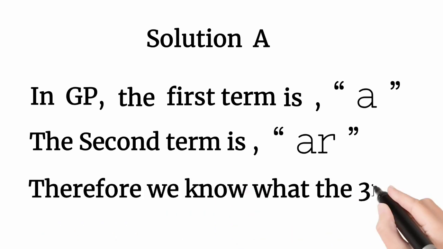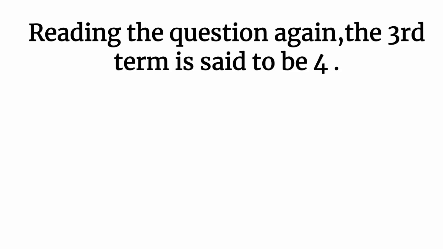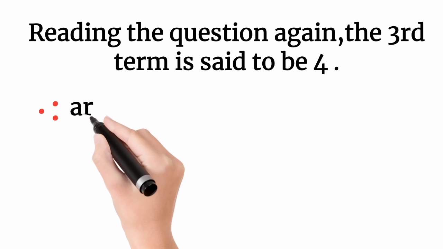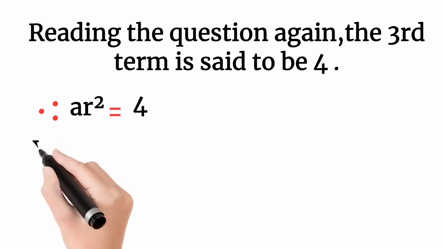The third term is the second term times the ratio again, so AR squared. Here the third term is 4.